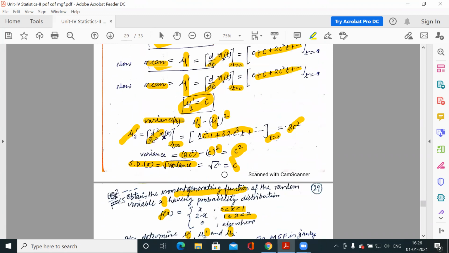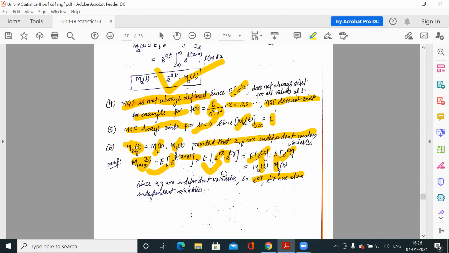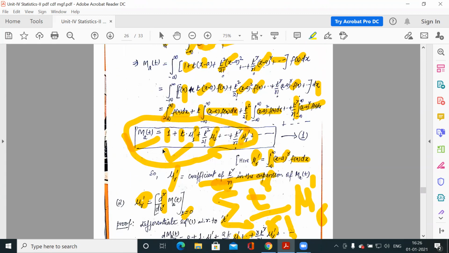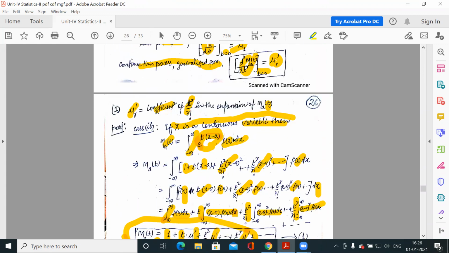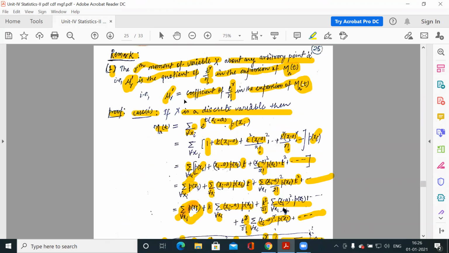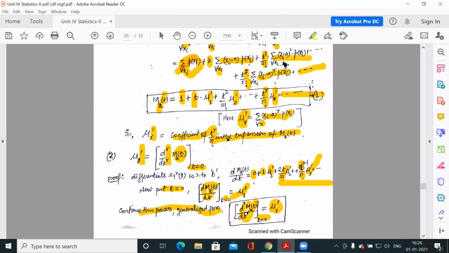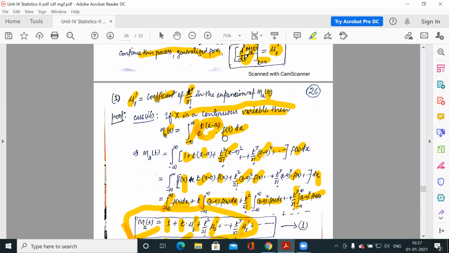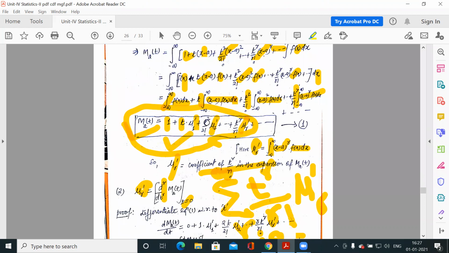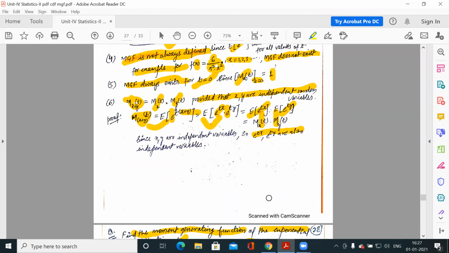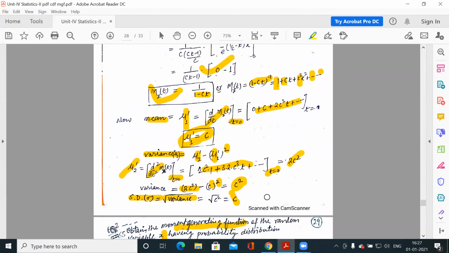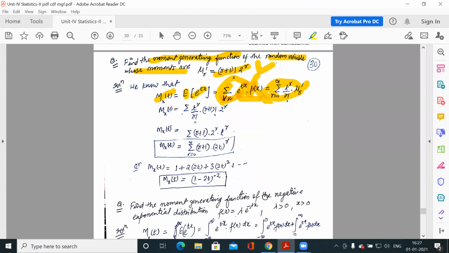I proved this also, that for discrete case, MGF is this series, and for continuous case also I have proved that MGF is equal to this series. So it does not matter whether the variable is discrete or continuous, the MGF definition is equal to this.